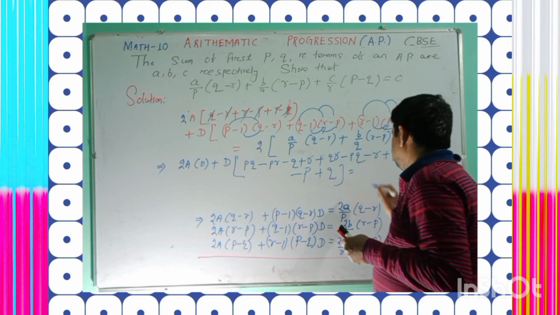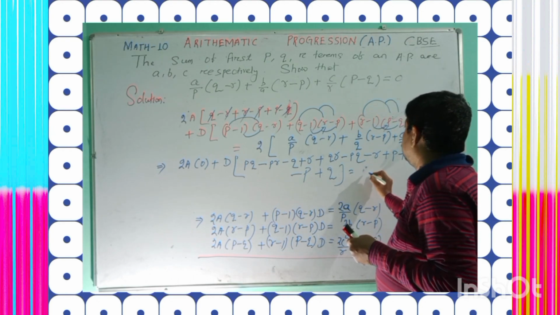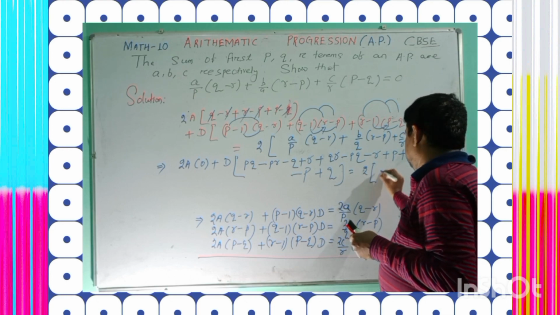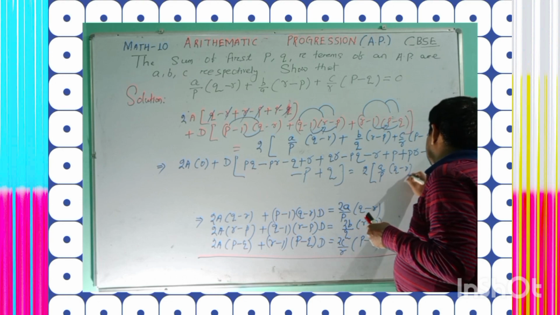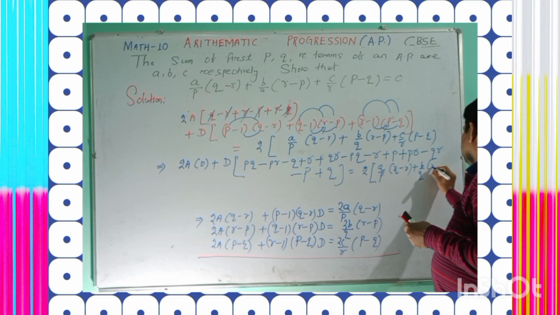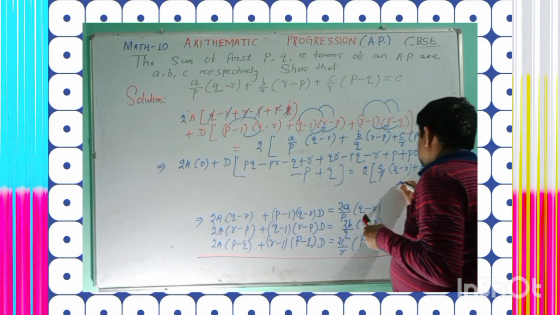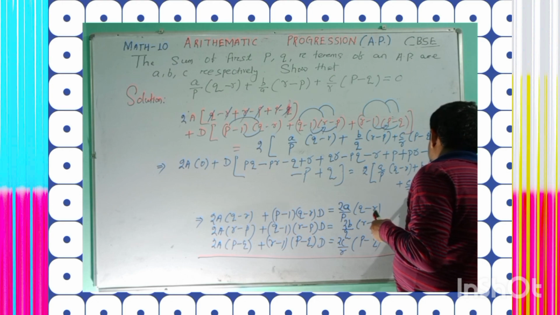This is equal to 2 into a by p into (q minus r) plus b by q into (r minus p) plus c by r into (p minus q).